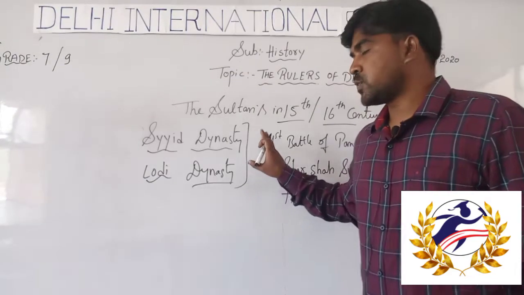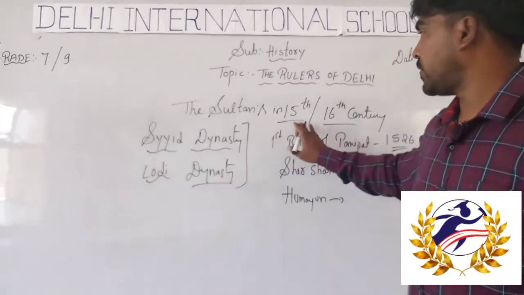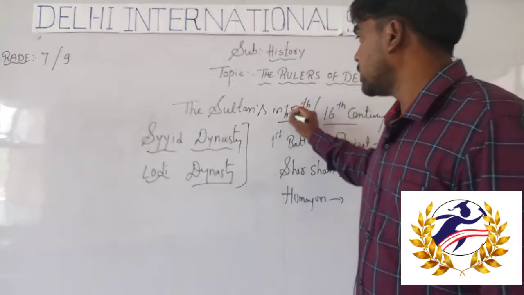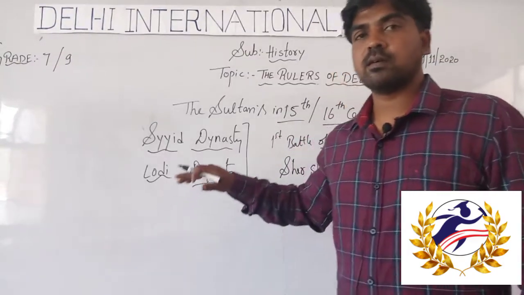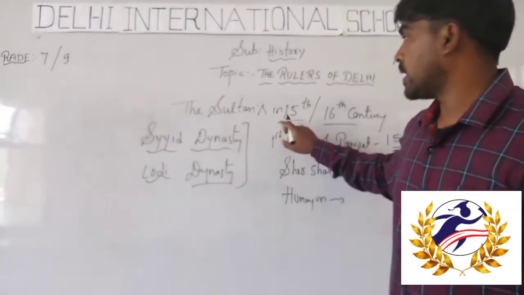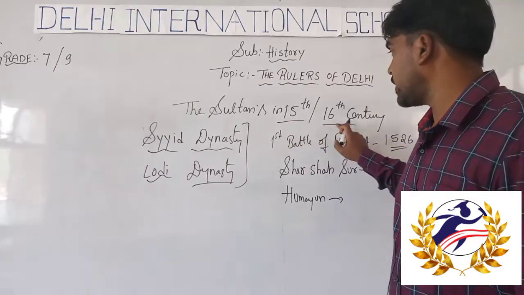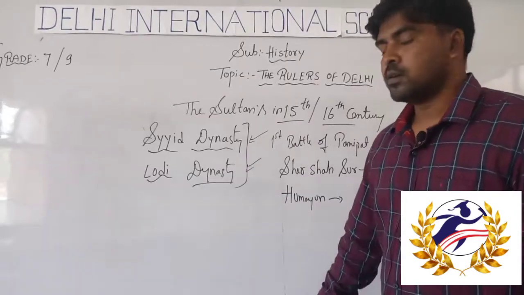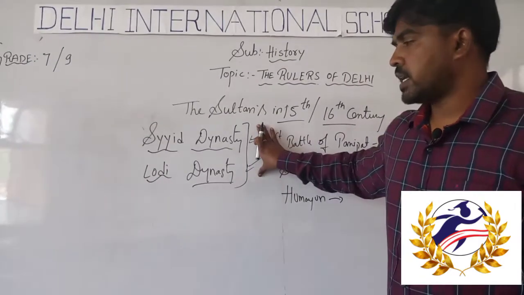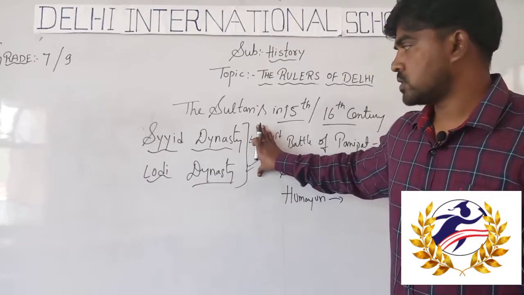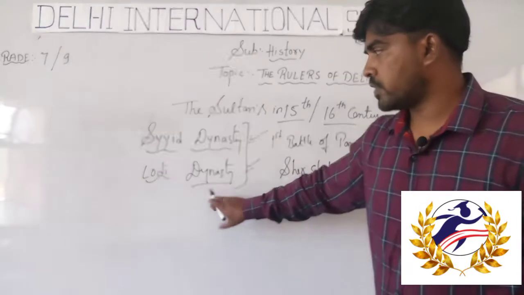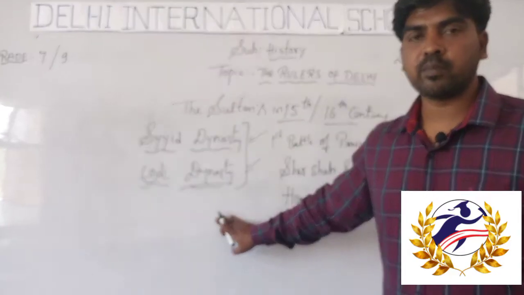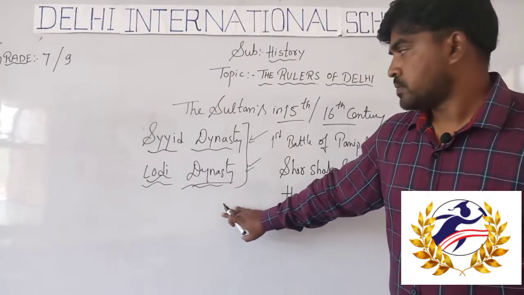Well students, the next one is the Delhi Sultans in the 15th and 16th century. So almost the Delhi Sultans came to an end in the 15th and 16th century. The Sayyid dynasty and Lodi dynasty were the last two dynasties of the Delhi Sultans. So after the end of the Lodi dynasty, the Delhi Sultanate came to an end.